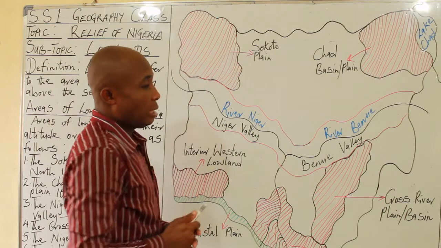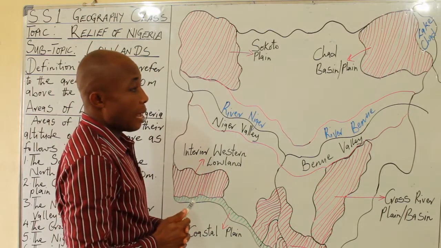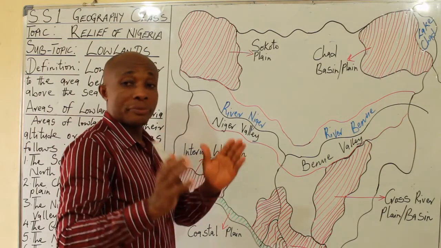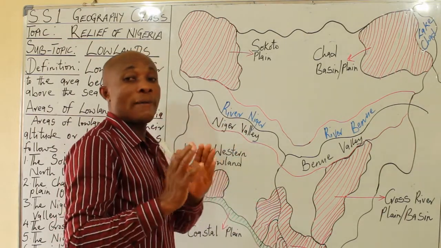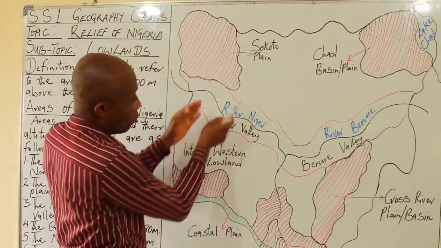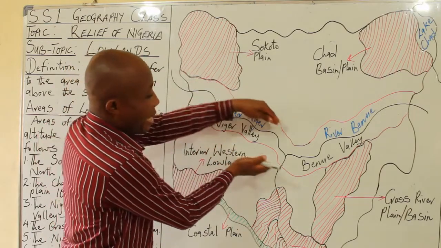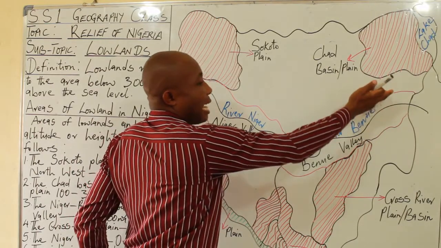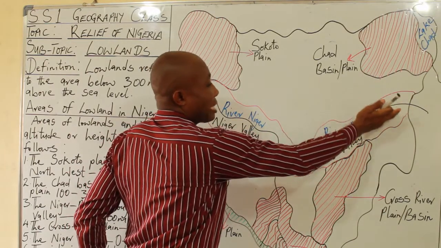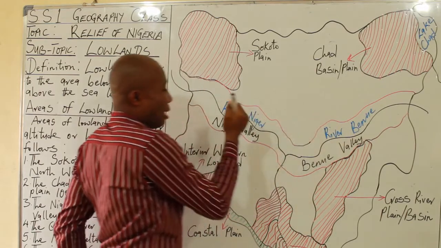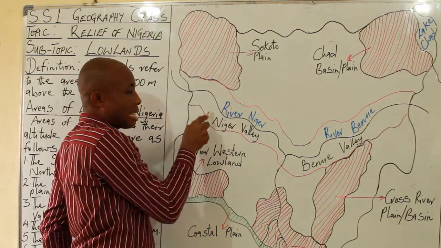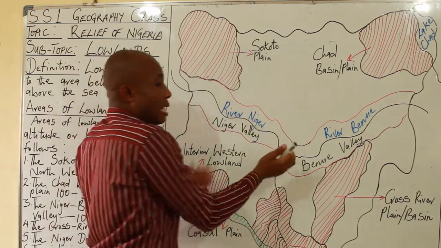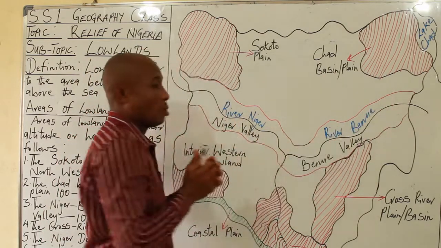Okay, the third lowland is the Niger-Benue trough or valley. As you can see with my red demarcation, that means the valley at the north and the south bank of River Benue, and the valley at the north and south bank of River Niger. That is the area that falls within the